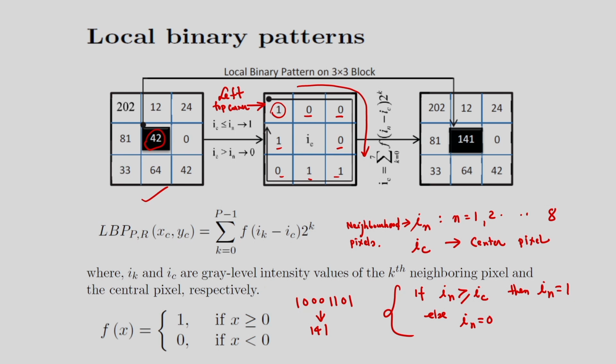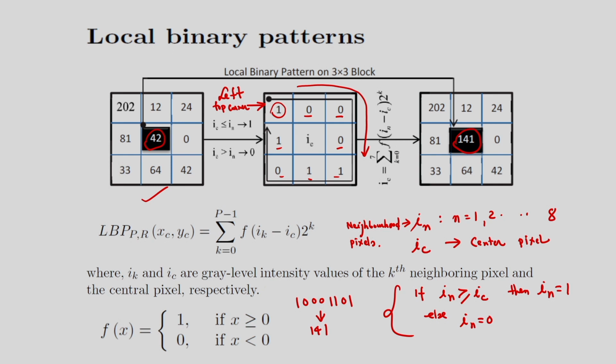That 141 will be assigned to the center pixel. This is the center pixel. So this 141 will be assigned to the center pixel IC, which is known as the LBP code. And this step is repeated for all the pixels of the image. Finally, the corresponding histogram of the LBP codes is considered as a local texture feature of the original image.